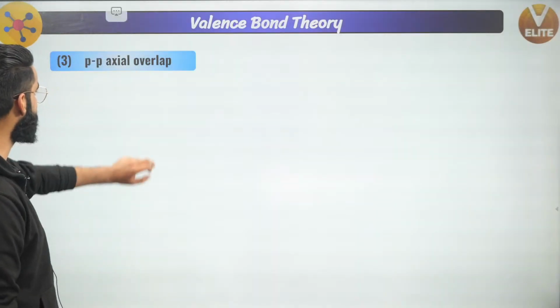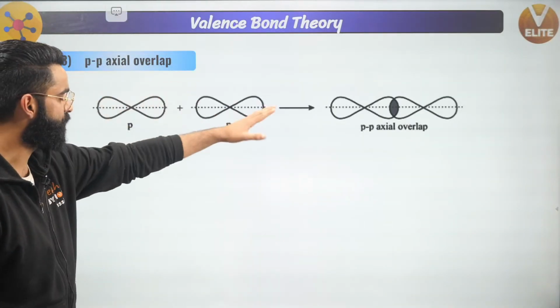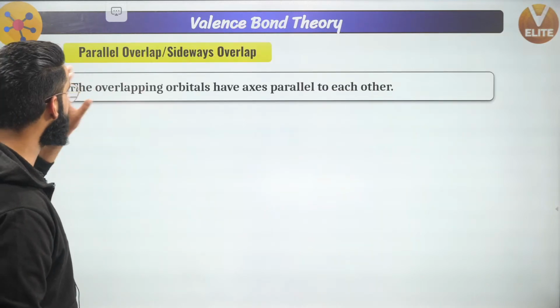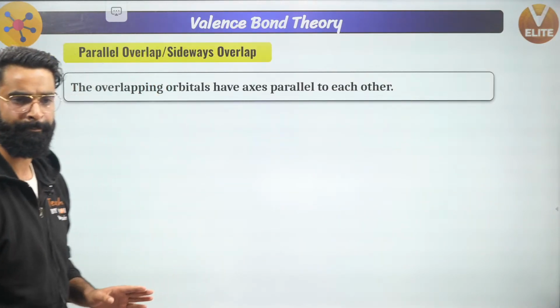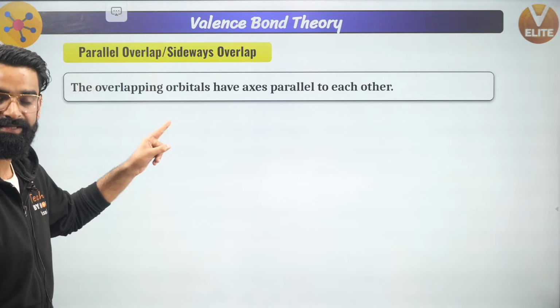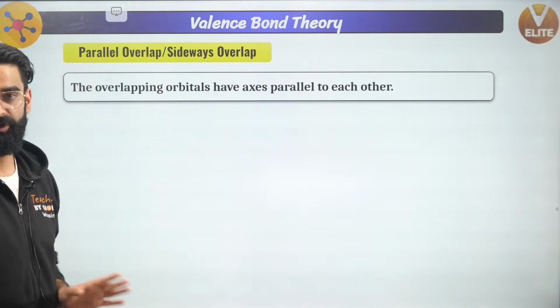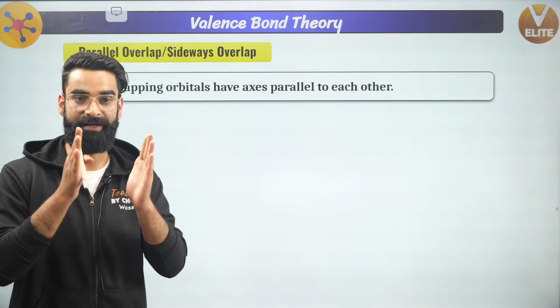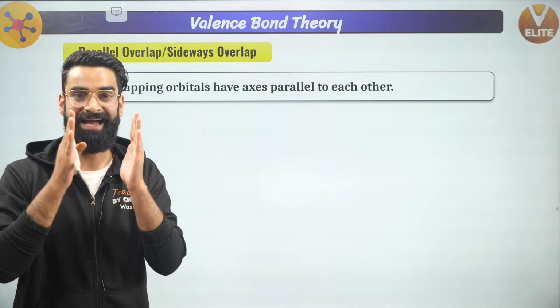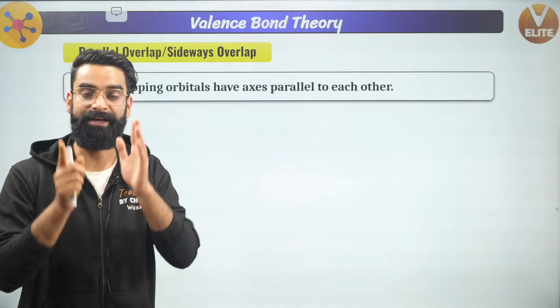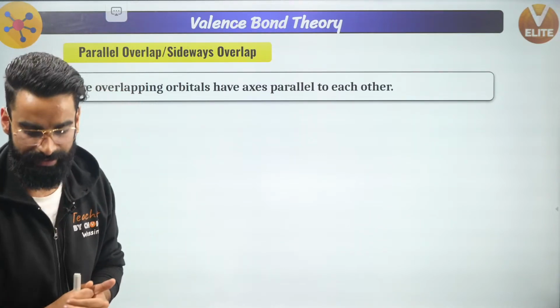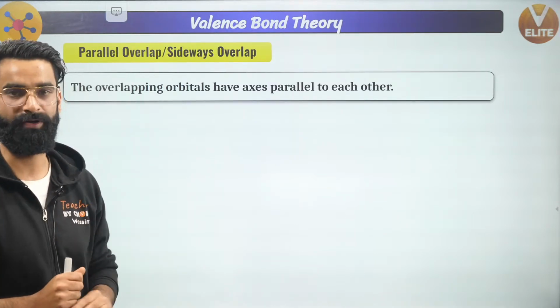Now see guys, what happens in parallel overlap. See, this was your PP axial overlap. Now let's talk about the parallel or sideways overlap, right? The overlapping orbitals have axes parallel to each other. When the atomic orbitals overlap in such a way that their axes are parallel to each other, it always leads to the formation of what? It always leads to the formation of pi bond.